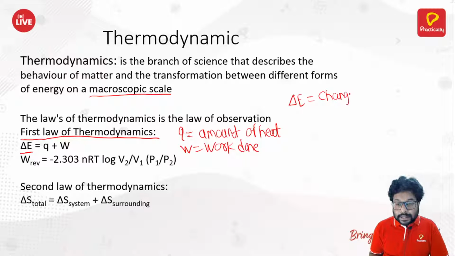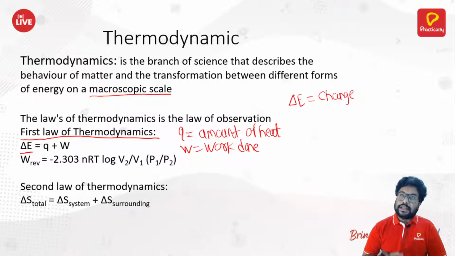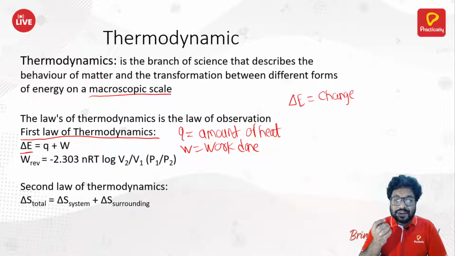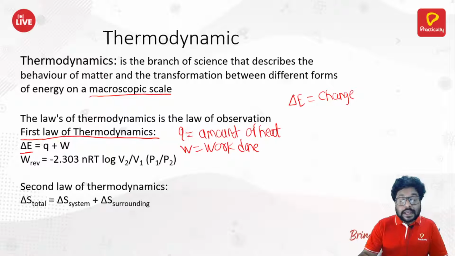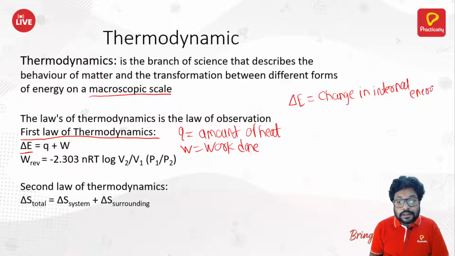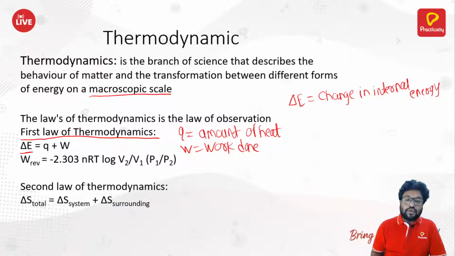You are seeing the delta there. Delta means E2 minus E1. Now we cannot calculate the absolute values of E1 and E2, but we can calculate their difference. We can calculate the difference between the internal energy of two different states. It could be the final state and the initial state. So that is why delta E is called the change in internal energy. Delta E is equal to Q plus W.